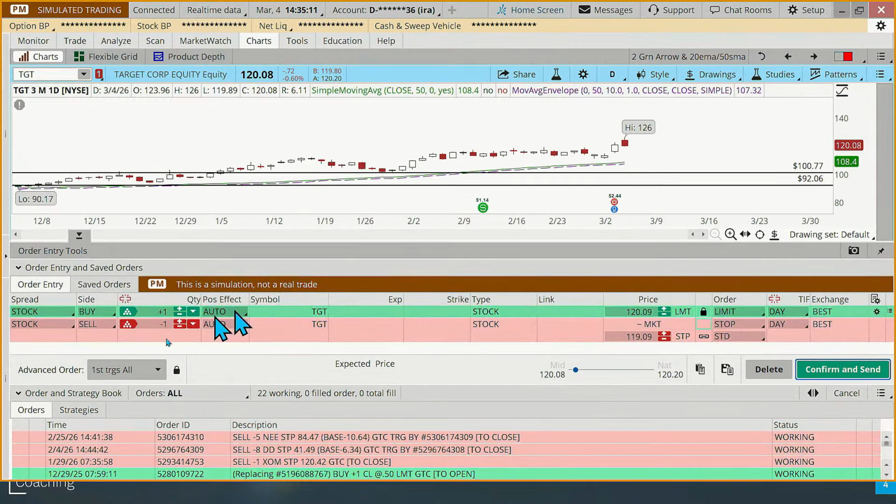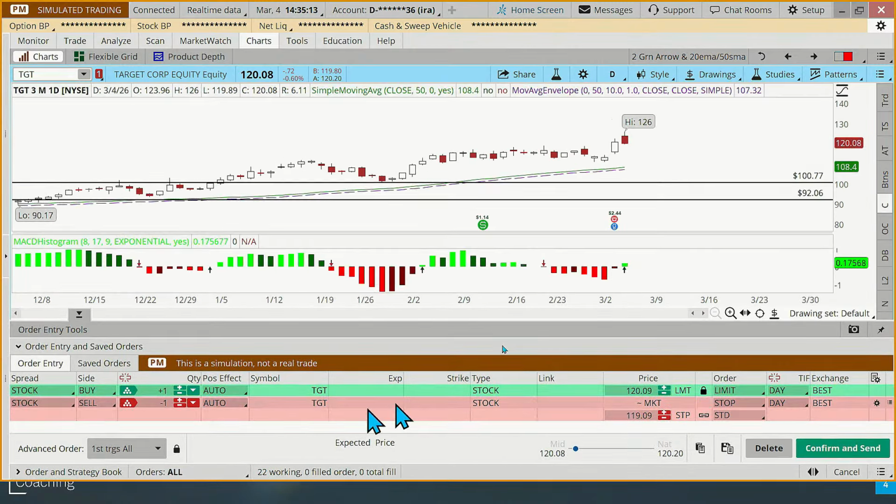And then it pulls up this order window in Thinkorswim. We're going to go over here to the left side, and we're going to go with 4 shares because we said we could invest up to $500. And that's just a rule that we set at the very beginning of our class. I'm going to click this little broken link here and lock those up so that when I change the purchase, the sell changes as well. We're going to do a limit order at the close.